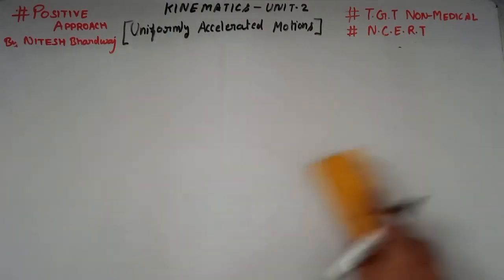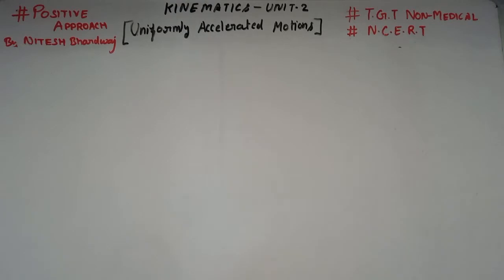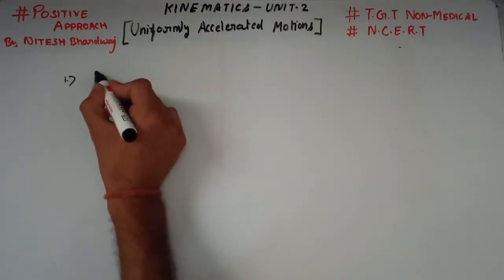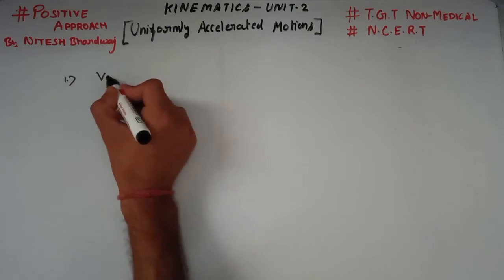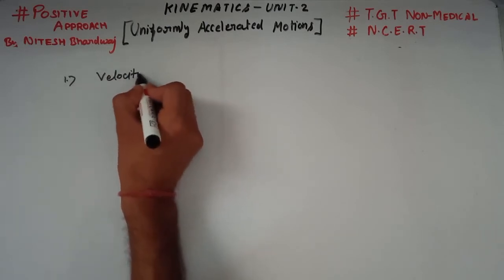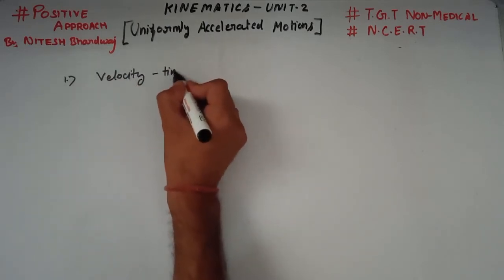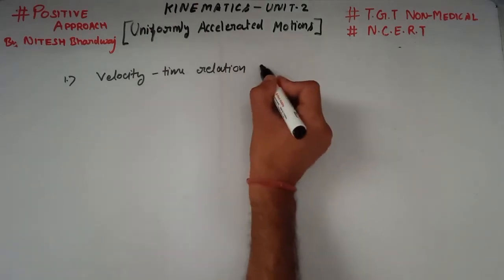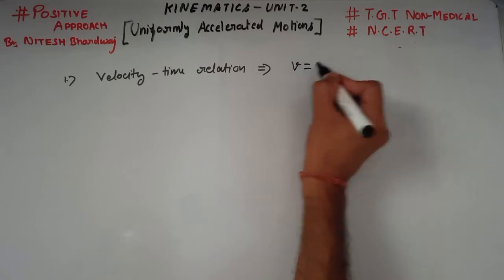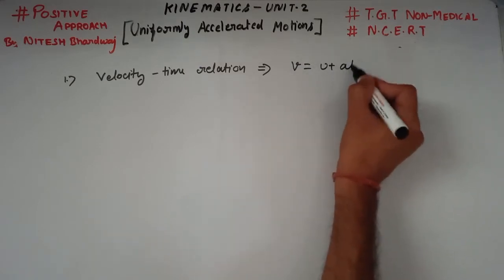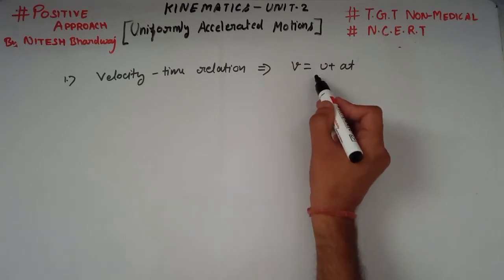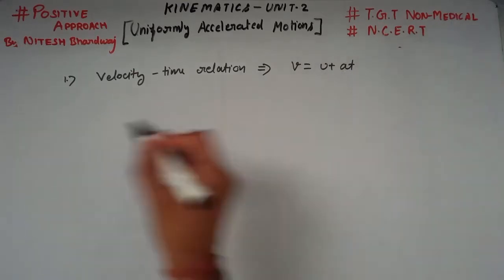Now we are doing some formulas which are very important in uniformly accelerated motion. Our first formula is the velocity time relation, which implies V is equal to U plus AT. Here V is the final velocity, U is the initial velocity, A is acceleration and T is time.